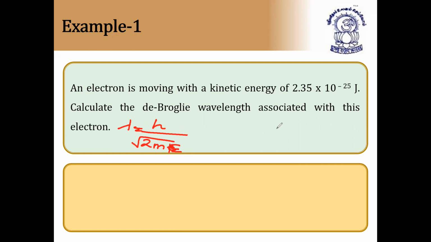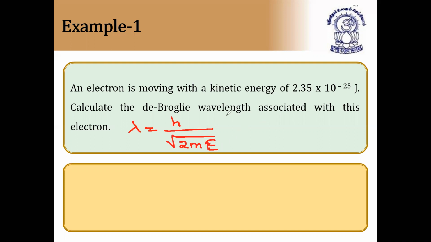So again, my writing is not clear, it is not visible on the screen. So again, if I write the formula, you can substitute the values also. Lambda is equal to h by root of 2 into mass into kinetic energy, that is E. So this is the formula.